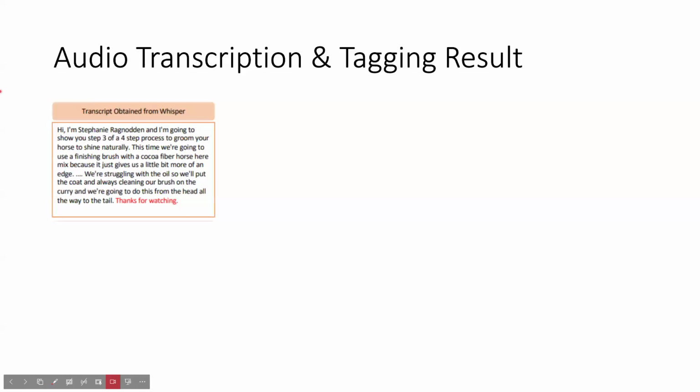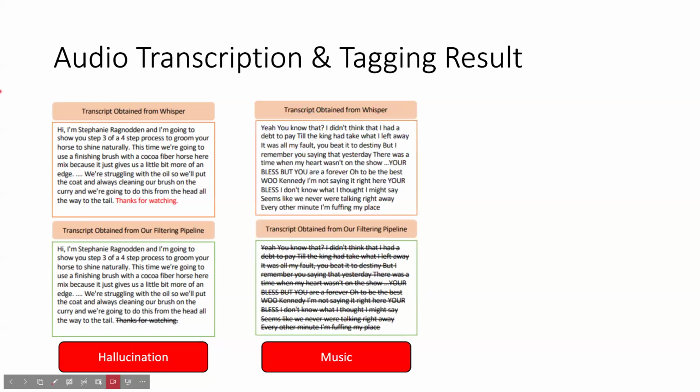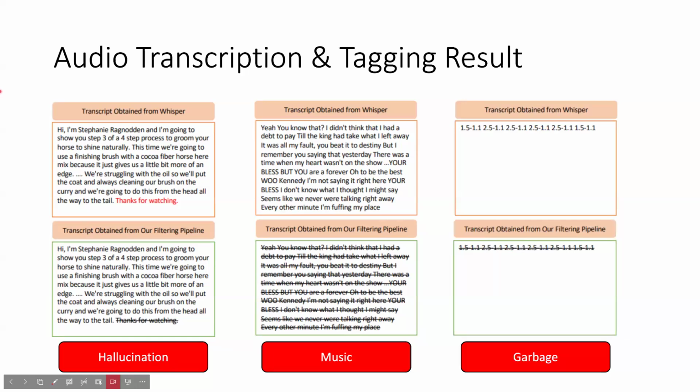So just for some results, you can see here we have an original transcript, and the model understands that "thanks for watching" is a hallucination, so it filters it out. Here, our audio model is able to determine that it's music, so it filters that entirely out. And lastly, it determines that this transcript right here is garbage, so that is filtered out.